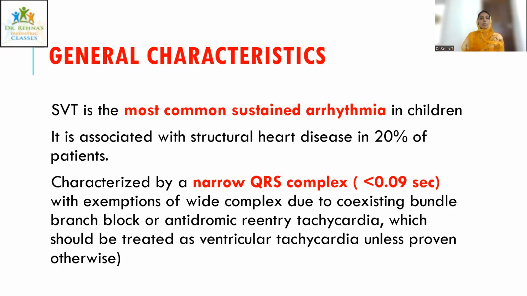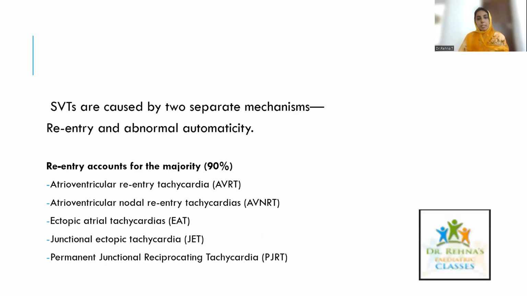So for all practical purposes, we should know that a narrow complex QRS is there in case of SVTs. There are actually 2 mechanisms. One is re-entry, the other is abnormal automaticity. Re-entry is the most common cause. That means the conductive pathway is such that the impulses get reconducted. That's called re-entry. That is found in 90% of the cases, like in atrioventricular re-entry tachycardia, AVRT, and atrioventricular nodal re-entry tachycardia, when they re-enter the AV node, that is AVNRT. This is the most common thing. Please note here, AVNRT is the most common cause of SVT in children.